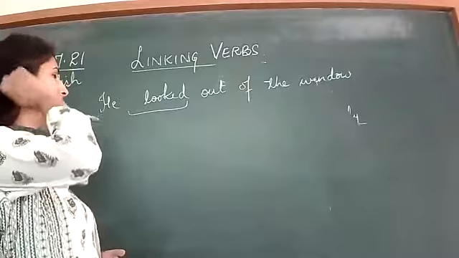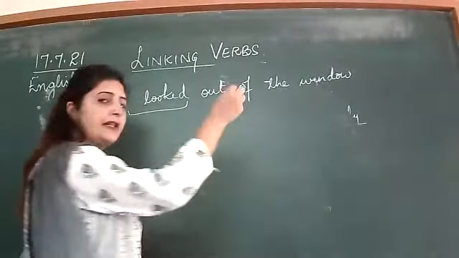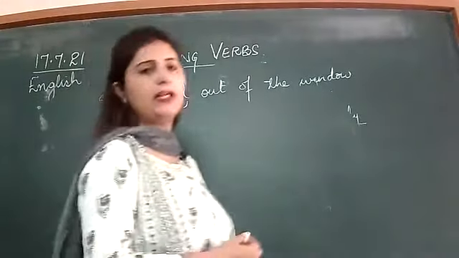Or you can say it tells us about what the subject is doing, and it also tells us about the state of the subject.